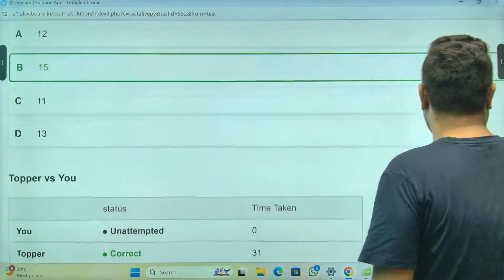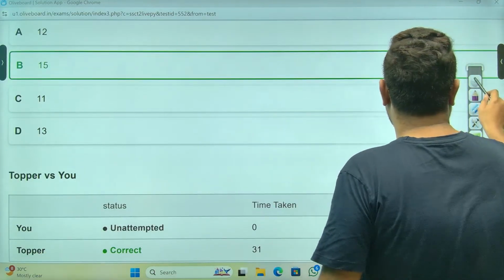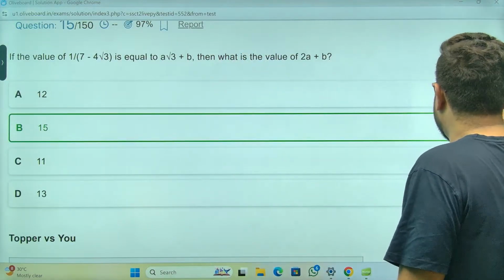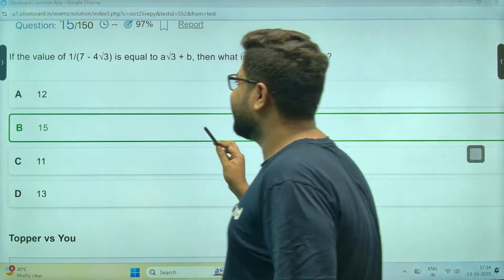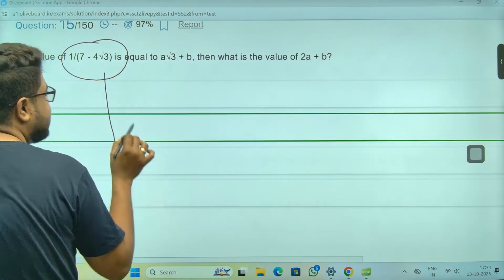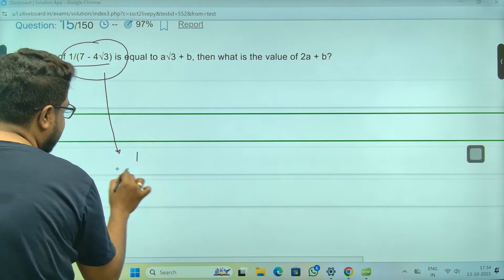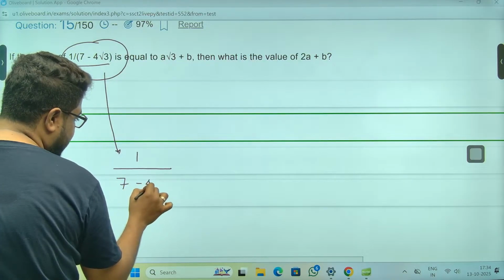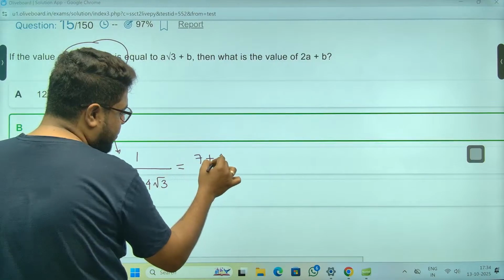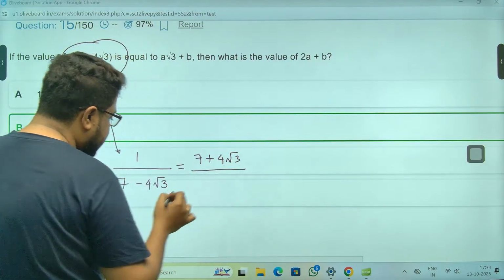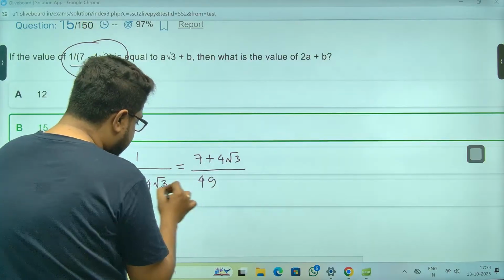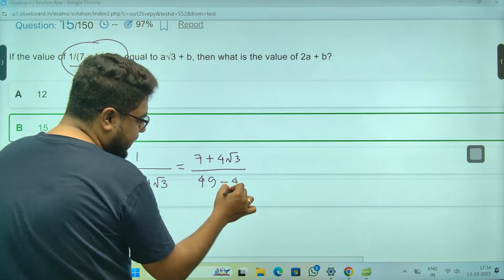Right? अरे mistake. I was lucky. I was about to select the pen. Extremely sorry. Sir, 1 by this. I told you guys this. 1 by anything. 1 by 7 minus 4 root 3. It always changes the sign. 7 plus 4 root 3, divided by square difference of this. 7 square, 49. 4 square 16 and 3, sir, that means 48, which is 1.